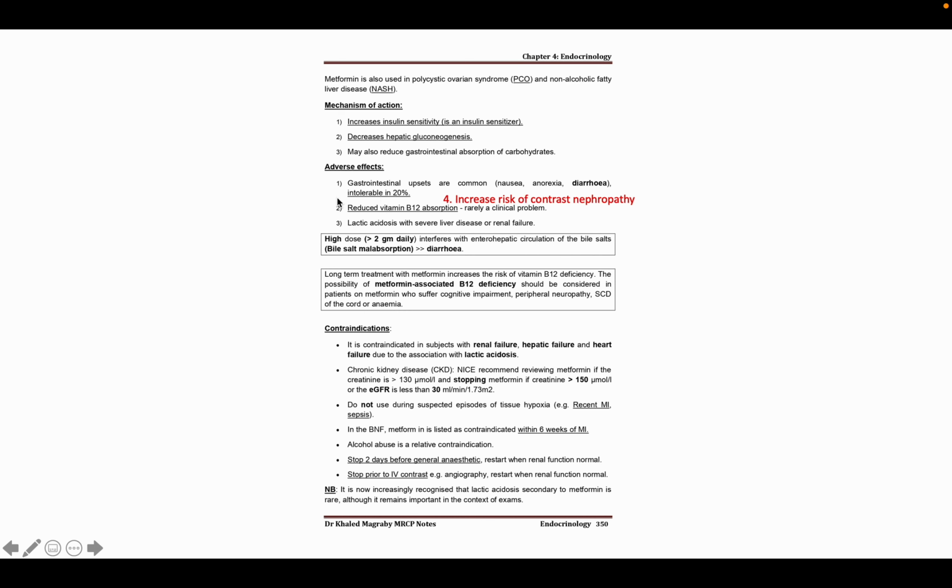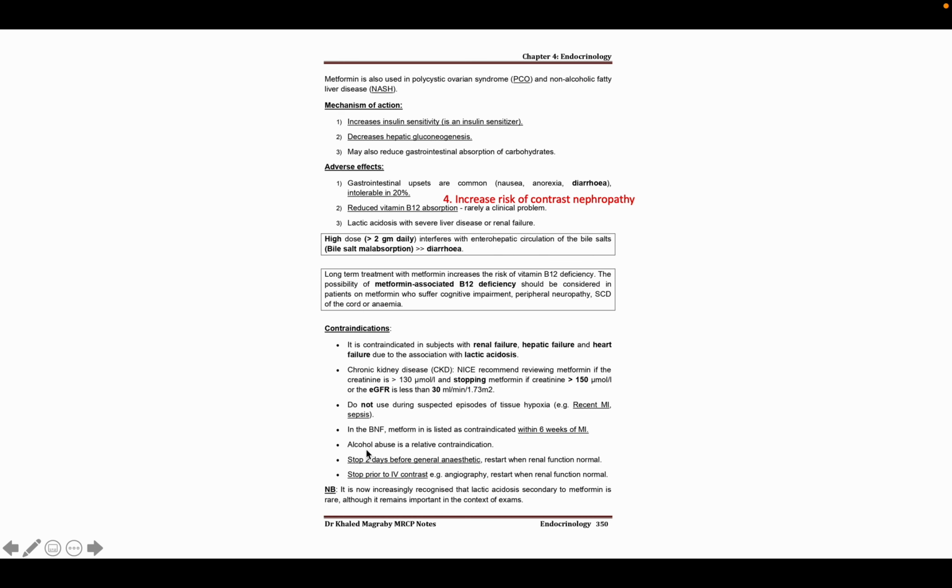So what are the contraindications for metformin? If this patient has renal failure, hepatic or heart failure, then there is a very good chance of lactic acidosis. If the patient's creatinine is more than 130, then we have to reevaluate the metformin. We can reduce the dose. And if the creatinine is more than 150 or GFR is less than 30, then we have to stop metformin. And in case of recent MI, we have to stop metformin for at least 6 weeks.